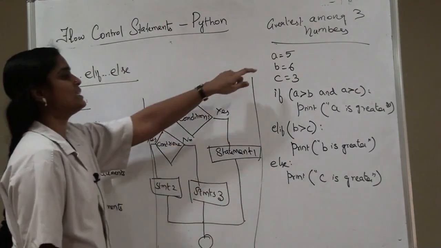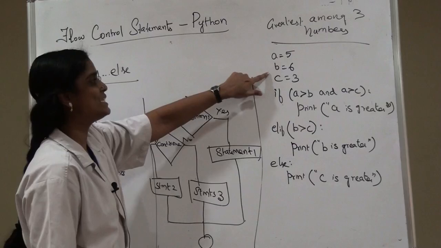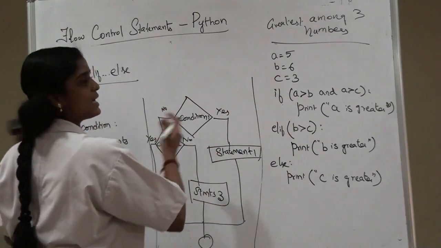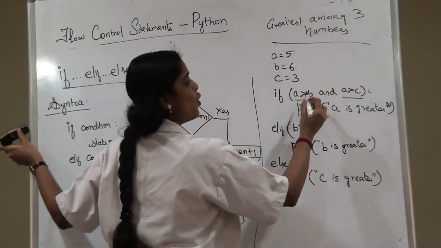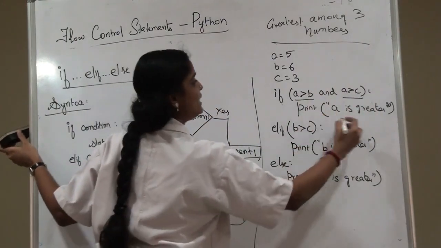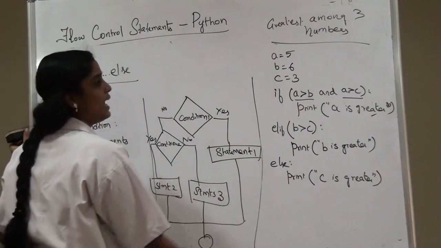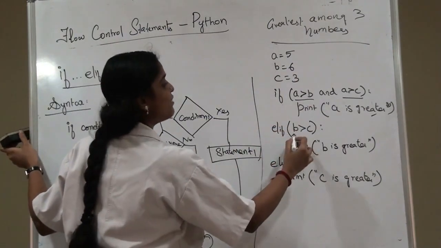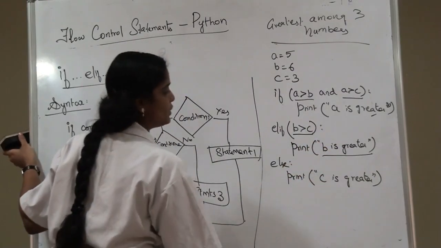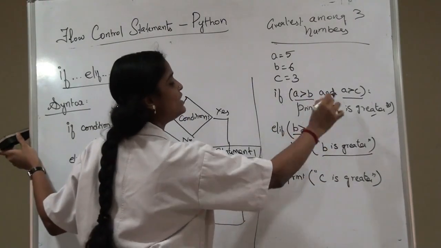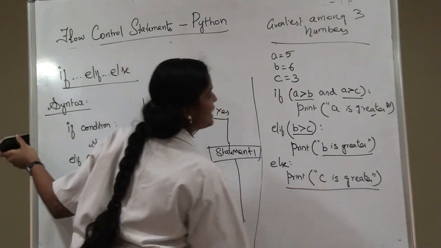In this case, the value of A is 5, B is 6, C is 3. First the condition is checked. If A greater than B and A greater than C, if both the conditions are true, then this statement gets executed. Otherwise, the next statement, if B greater than C, is checked. If this statement is true, then this statement gets executed. Otherwise, if both the conditions are not true, then this statement gets executed.